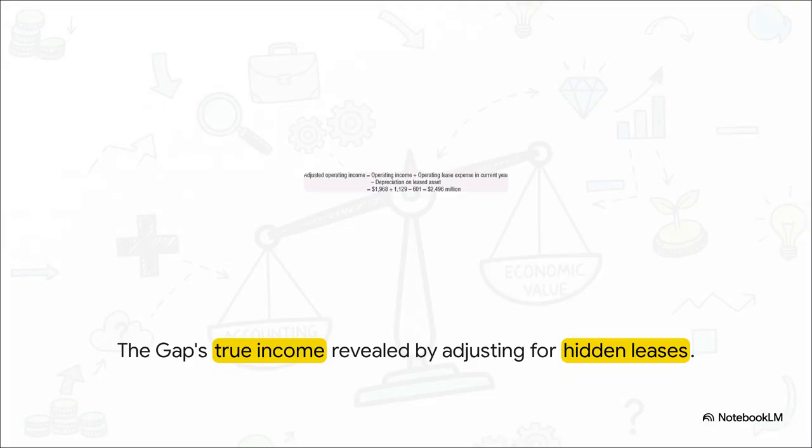Let's look at retail giant The Gap. For them, this is a total game changer. They officially had zero interest-bearing debt, but they actually had over $4 billion in lease commitments for their stores. When we add back their lease expense of about $1.1 billion and subtract the depreciation on the leased assets, wow, we dramatically boost their true operating income from roughly $1.9 billion to nearly $2.5 billion. The firm looks completely different once you uncover that hidden debt structure.